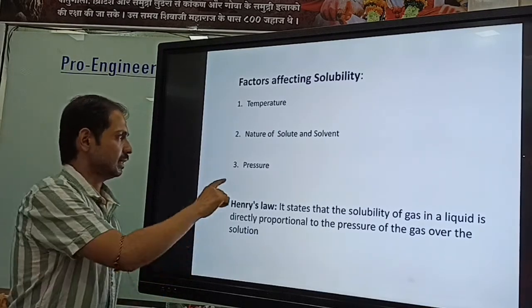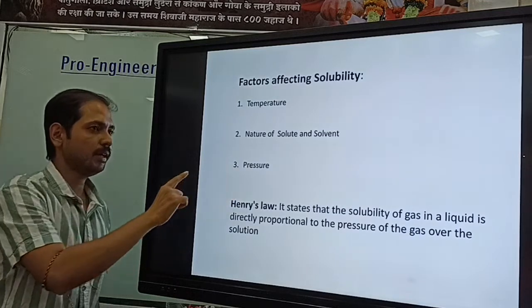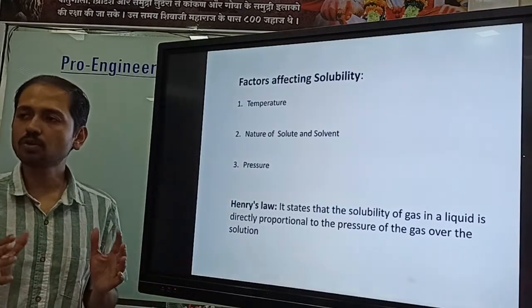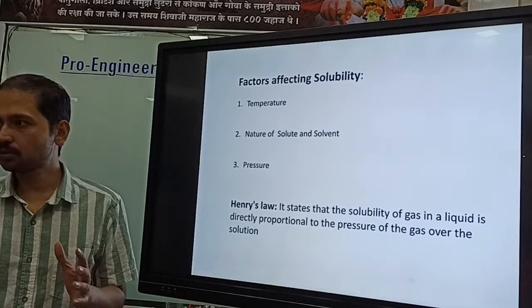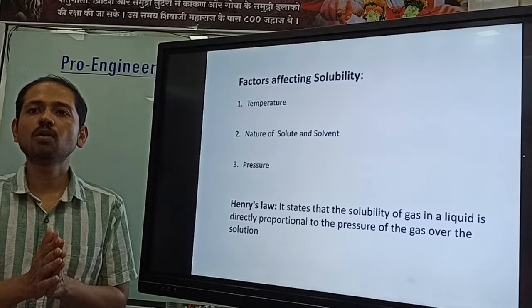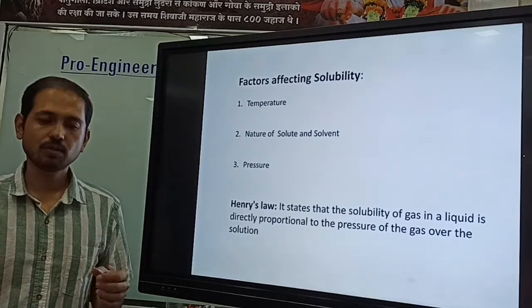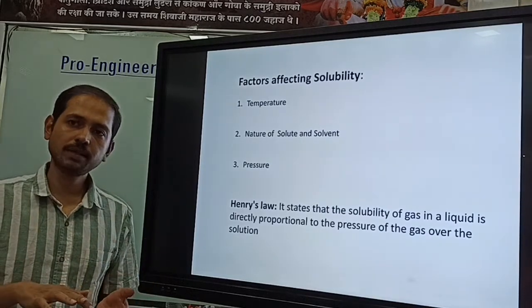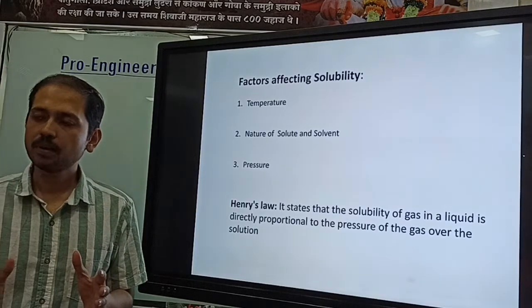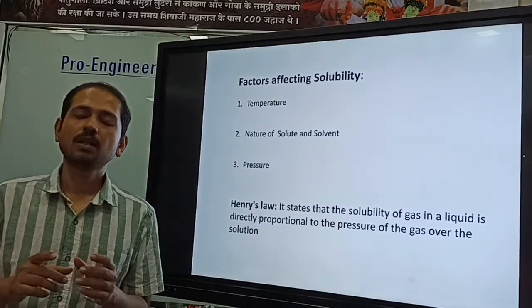Now pressure. It is very important. For a solid solute like sodium chloride in water, there is no effect of pressure. If you increase the pressure, solubility remains the same. If you decrease the pressure, solubility remains the same.